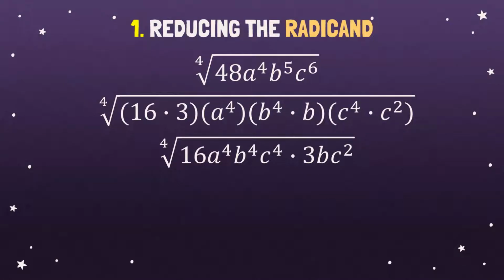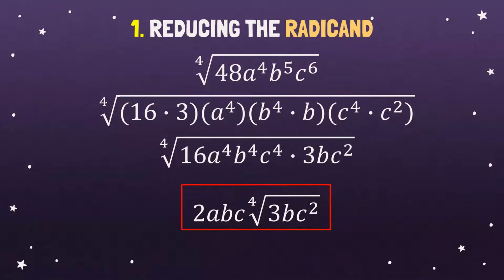Now, evaluate this. The fourth root of 16 is 2. The fourth root of a raised to 4 is a. The fourth root of b raised to 4 is b. And the fourth root of c raised to 4 is c. And then copy the radical, so fourth root, and then put the expression that is not a perfect fourth power inside the radical sign. So the final answer is 2abc, the fourth root of 3bc squared.